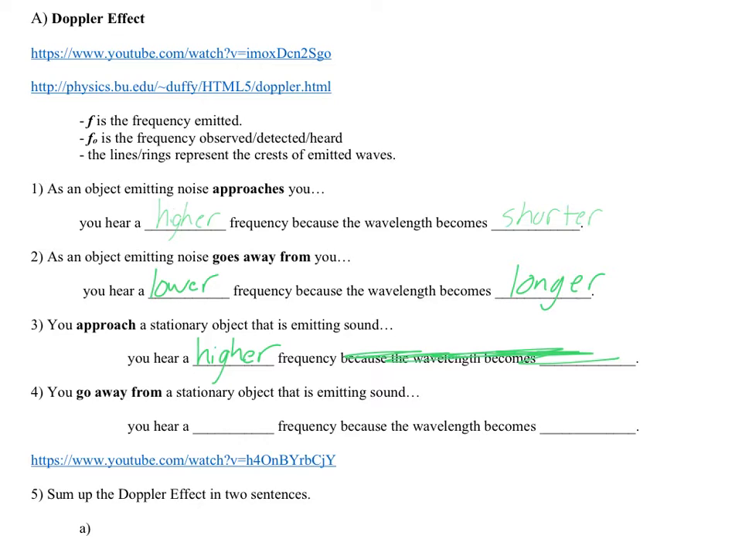And when you go away from a stationary object, so the object emitting sound, let's say it's a car leaning on its horn, is emitting sound, it's just parked there. And as you move away from it, you hear a lower frequency. And again, it's not necessarily because the wavelengths are becoming longer. It's actually because since you're moving away from it, the wavelengths are hitting you less frequently.